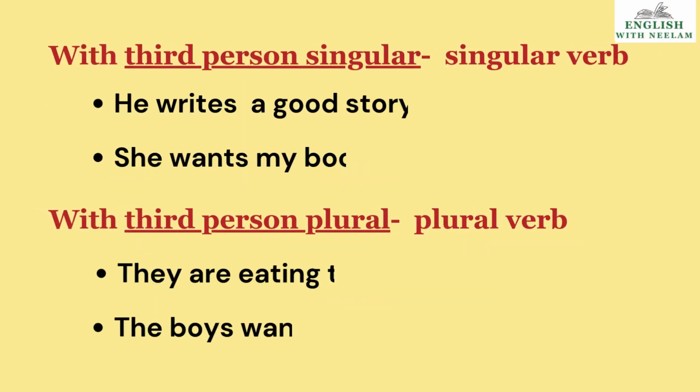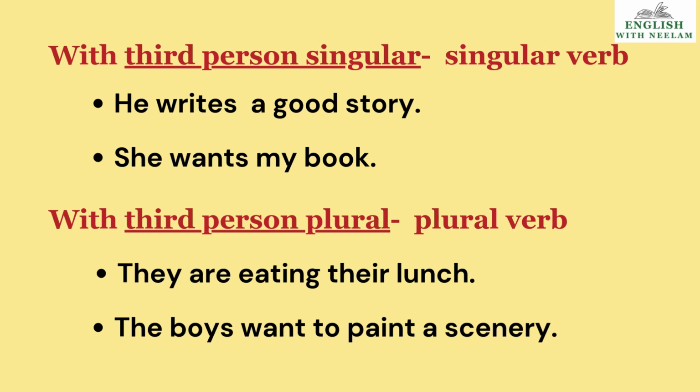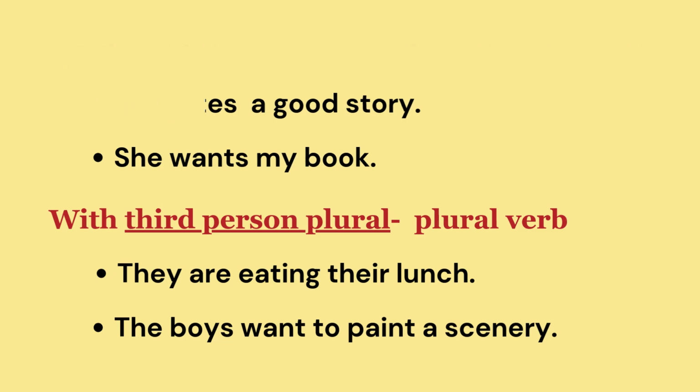With third person singular, we use a singular verb. He writes a good story. She wants my book. With third person plural, we use a plural verb. They are eating their lunch. The boys want to paint a scenery.